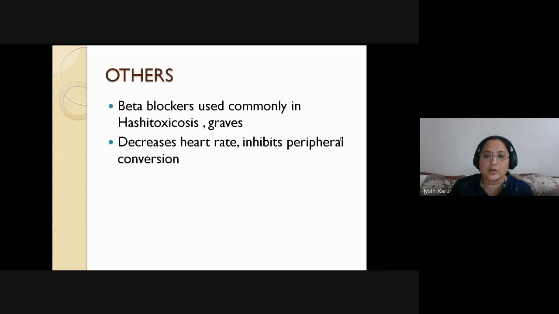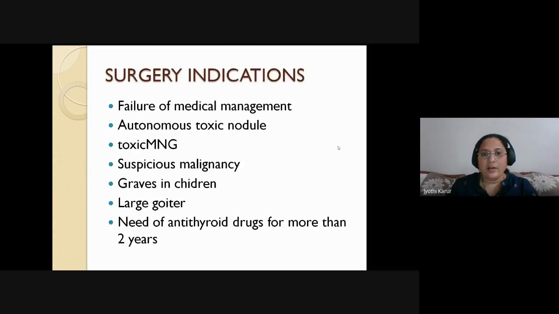Surgery is also contraindicated in Hashimoto's thyroiditis because the thyroid is going to become non-functional in the near future. Beta blockers are also used in Graves' disease. What is the function? It decreases the heart rate and inhibits the peripheral conversion. Surgery indications, I already told you: failure of medical management, autonomous toxic nodule, suspicion of malignancy, and Graves' in children.